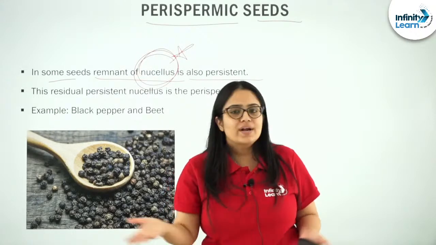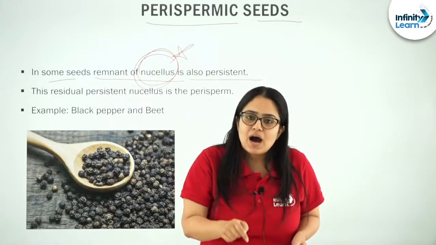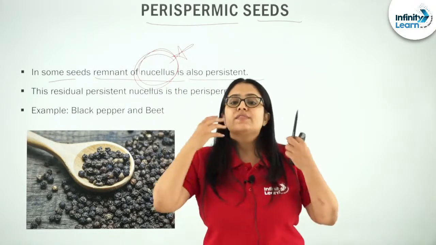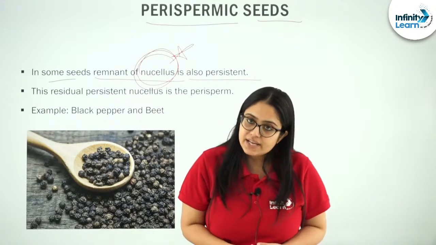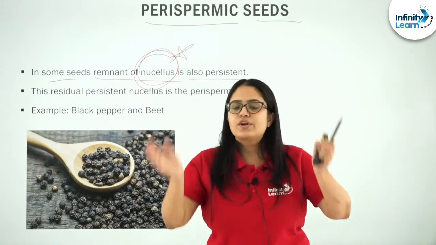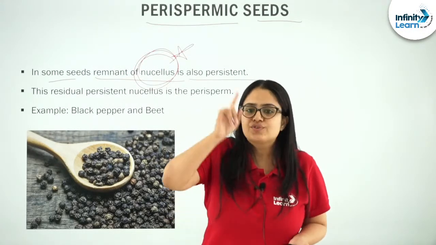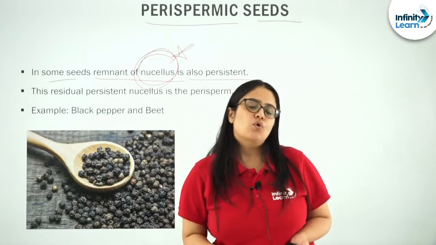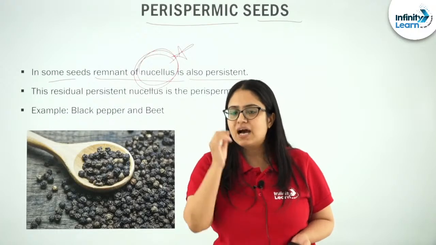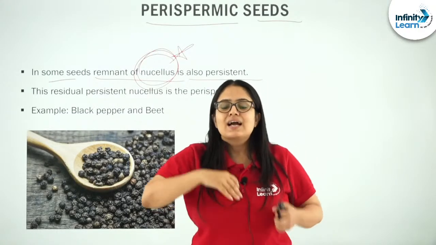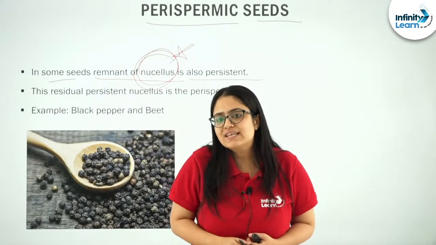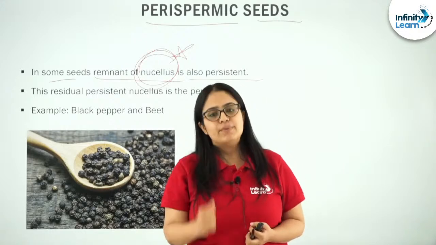What is nucellus? Nucellus is a part of an ovule. In the cells of the nucellus, if you remember, there was presence of reserve food material. If you attended my lecture, you must be clear about what nucellus is and where it is present. There are some seeds, for example black pepper and beet, whose seeds contain persistent nucellus, or some part of the nucellus gets retained in the mature seed.